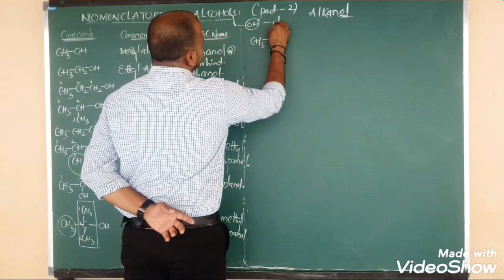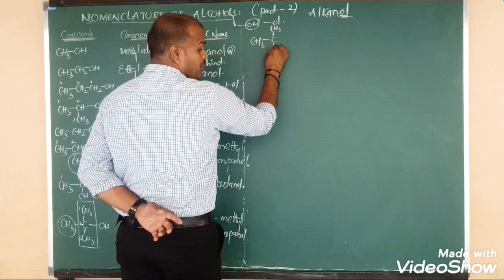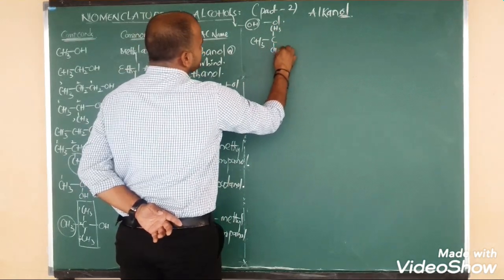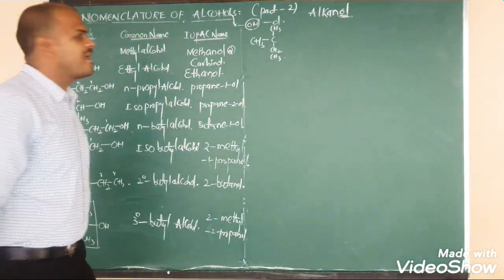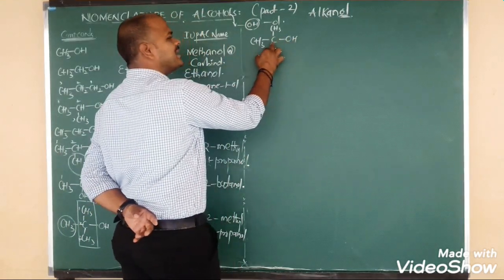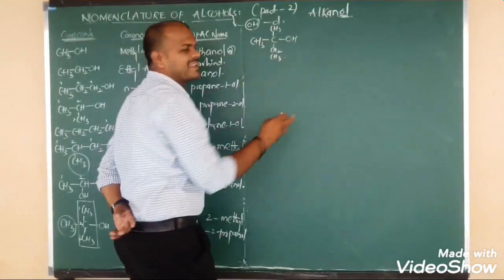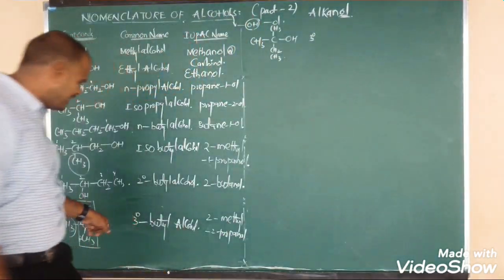CH3 bonded to C, above the plane CH3, below the plane I am going to write CH2, again CH3. Now the central carbon is connected to OH. Again OH connected to the carbon, and the carbon is connected to 3 surrounding carbons. So we have to say tertiary.